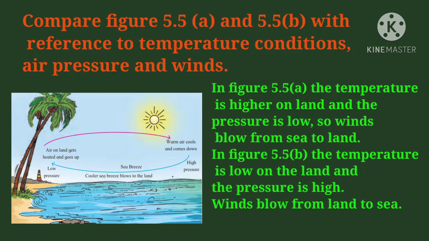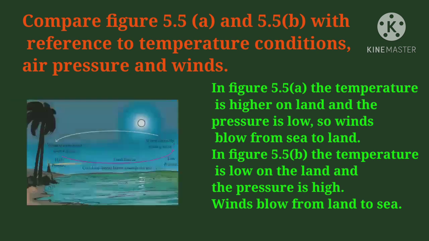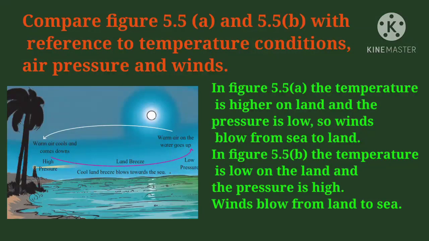In figure 5.5a, the temperature is higher on land and the pressure is low, so winds blow from sea to land. In figure 5.5b, the temperature is low on the land and the pressure is high. Winds blow from land to sea.